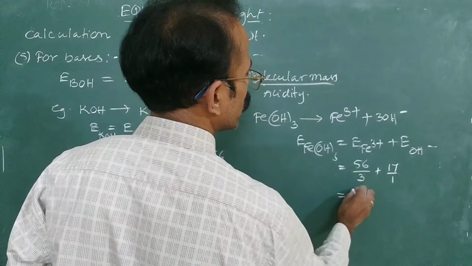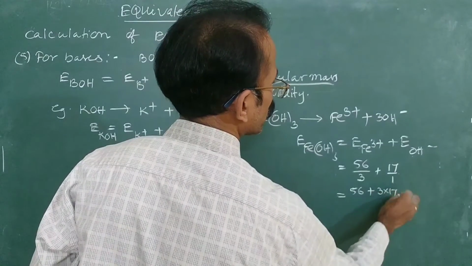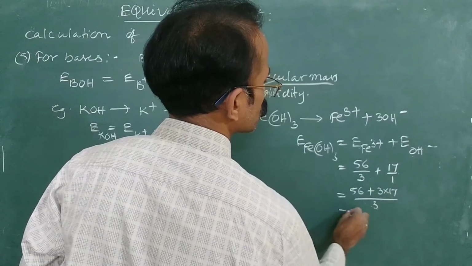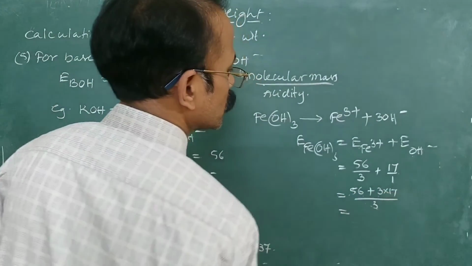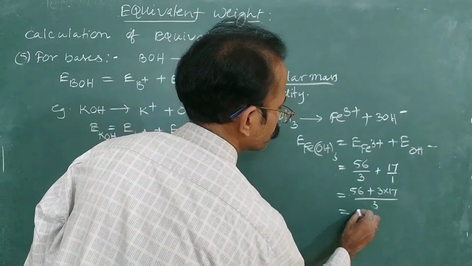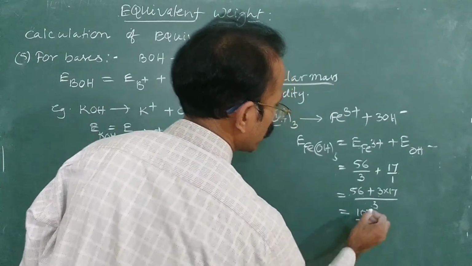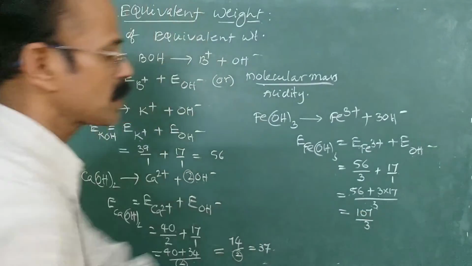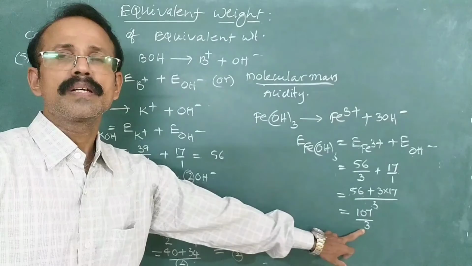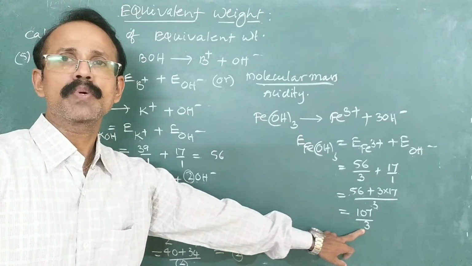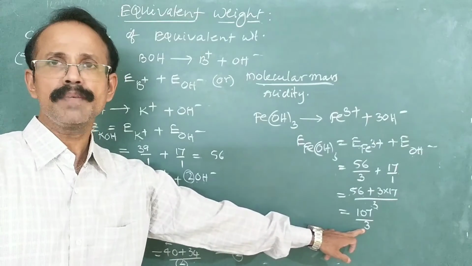Now it is equal to 56 plus 3 into 17, divided by 3. So it is equal to 56 plus 51, that is 107 by 3. So this is equal to molecular mass divided by 3. 3 is nothing but the total positive charge, or the number of OH minus ions, or the acidity of the base.